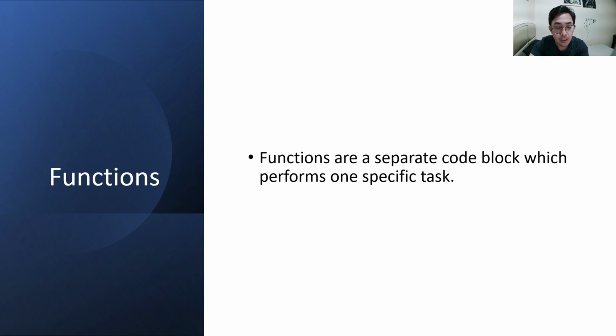Functions are a separate code block which performs one specific task. This separate code block can accept input from the other code blocks. In addition, they can also return values which can be a result of the action performed within the function. We are all very familiar with the most famous function in the entire C++, the int main code block.